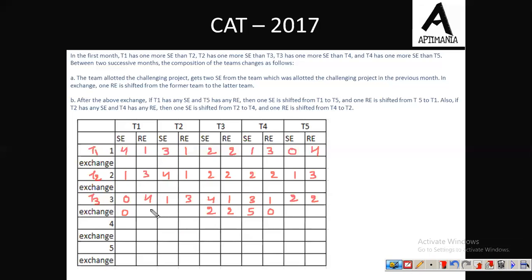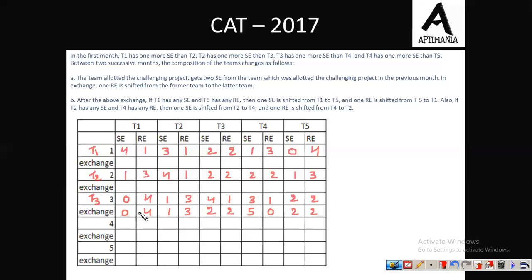Team 1 has no exchange so far, team 2 has no exchange so far, and the same is applicable for team 3 and team 5 as well. Now coming to condition number B. In case we have any SE in team 1, but we don't have any SE. So there won't be any exchange between T1 and T5 in this particular round.